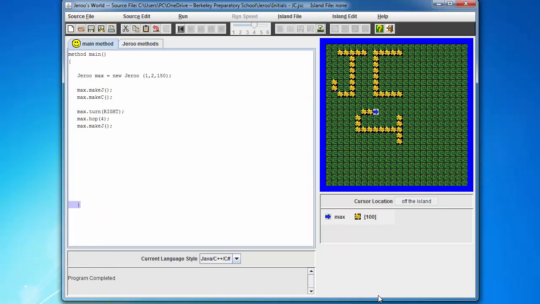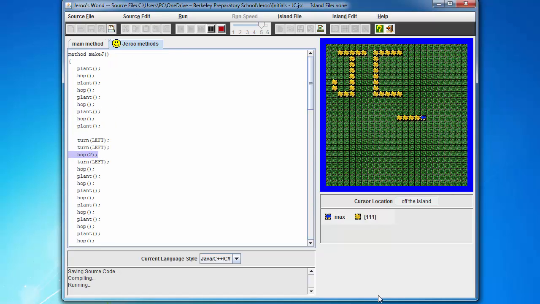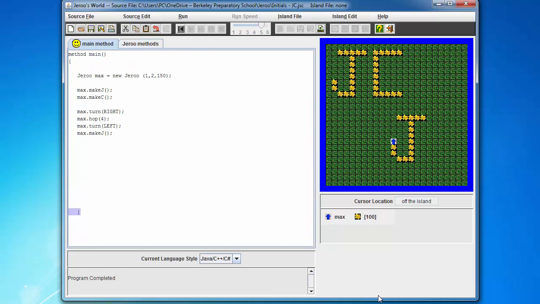Oh, I didn't turn him. All right, so I got to turn him back to the right. So hold on. So we need a hop 4, and then I need to have him max turn right, and let's try it again. We'll speed this up. Well, that didn't work out. All right, so my error was I had him turn to the right, and I actually needed him to turn left. And that's all computer programming is: trying something, seeing what fails, and then fixing it. Let's try it again. There we go. Okay? So that's what we wanted.